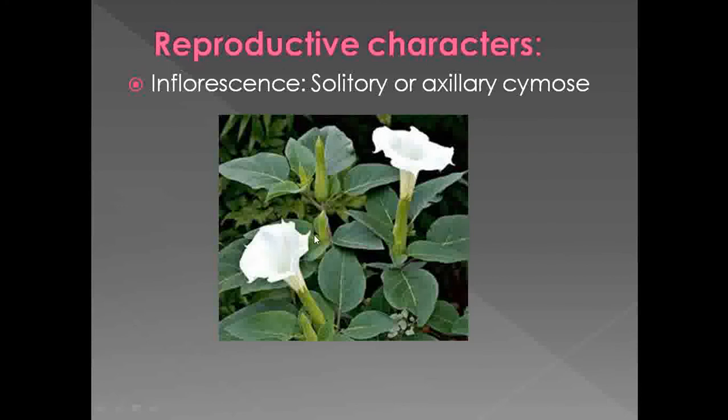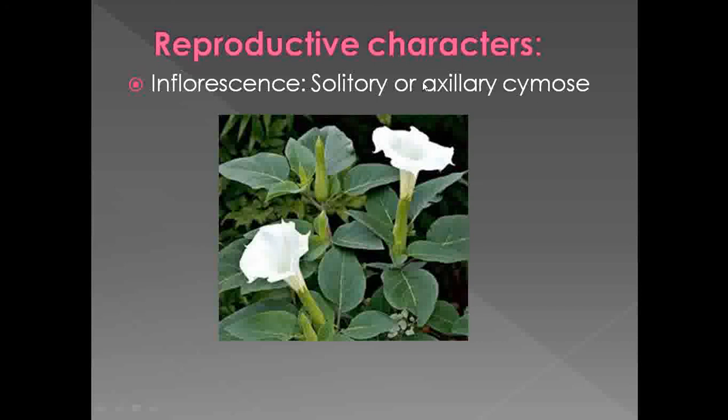While if you observe here, this is the older bud or the old flower and these are the young flowers. So in some of the Dhatura species the type of inflorescence is axillary cymose type of inflorescence, in which the older flowers are present at the apex and the young flowers are present at the base.